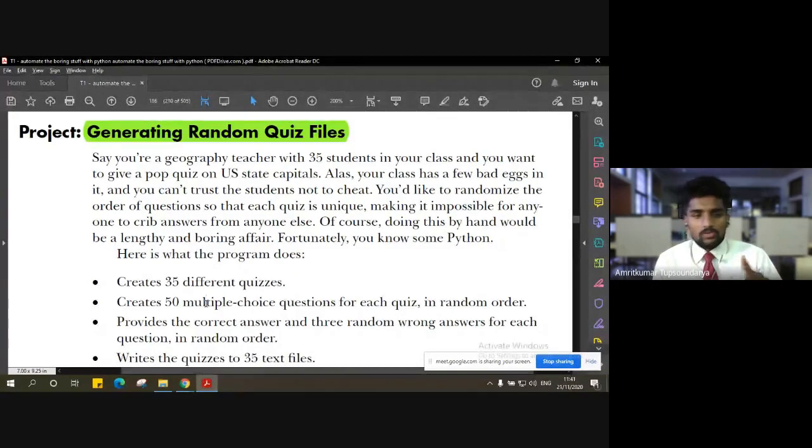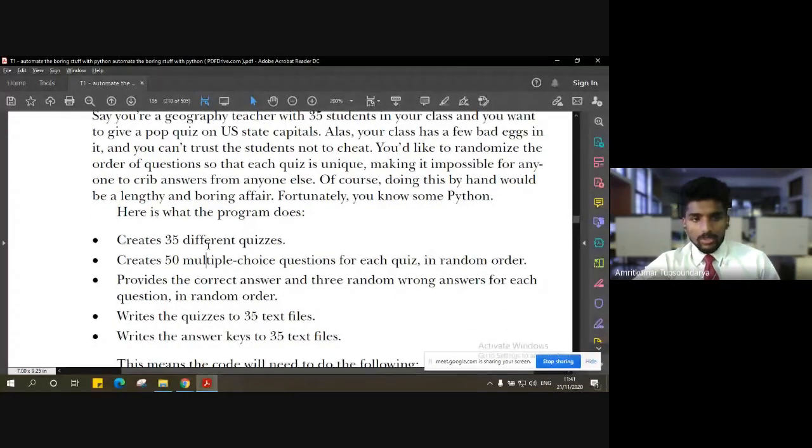And every quiz will have 10 questions, right? 10 multiple choice questions, let's say with four options. Those options should also be in random fashion, shuffled. Also, the questions should be in shuffled manner, right? So for that, we have to provide the correct answer and three random wrong answers for each of the questions, and again in random order.